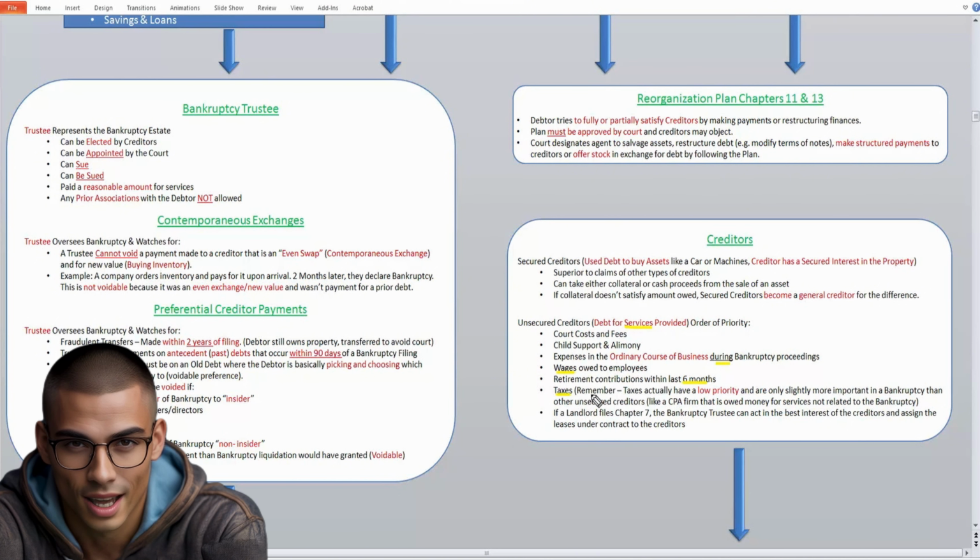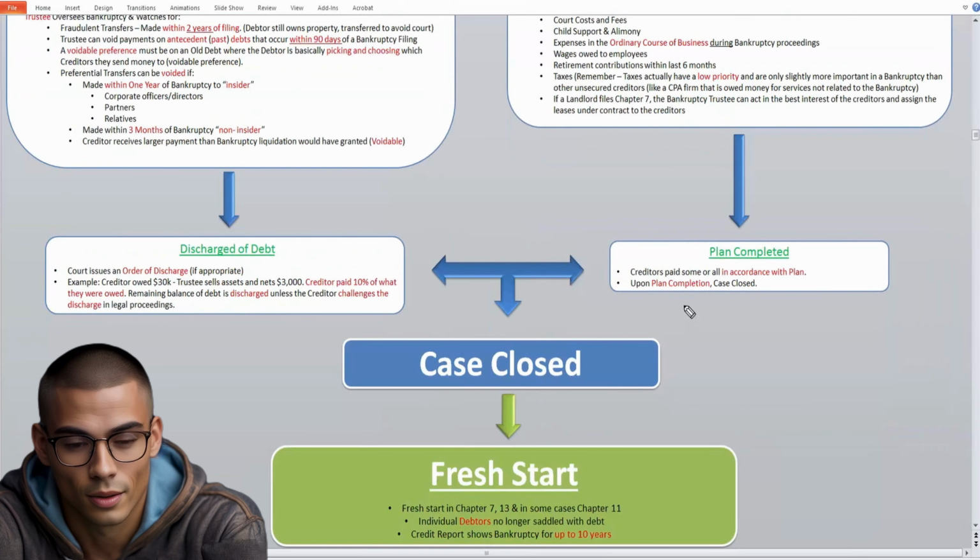If a landlord files for Chapter 7 and the bankruptcy trustee is in charge of, let's say, an apartment building that the debtor owns, then the creditors could be assigned the leases under the contract to the creditors in order to pay back any debts that are owed. Under Chapter 13 and Chapter 11, in order to finalize the bankruptcy, you make sure that the plan is completed, the creditors are paid what you could have paid in accordance to the plan, and you close the case.